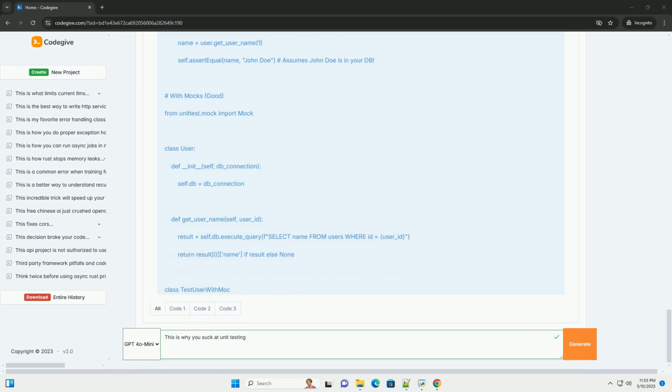Example. In the good example, we create a mock object to stand in for the real database connection. We then stub the execute_query method to return a specific value. Crucially, we can also use assert_called_once_with to verify that the execute_query method was called with the expected SQL query. This verifies the behavior of get_user_name.